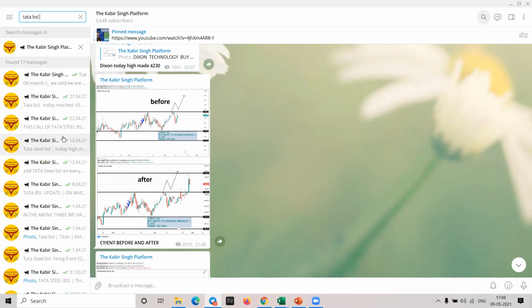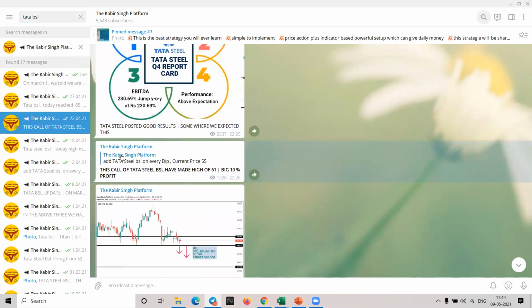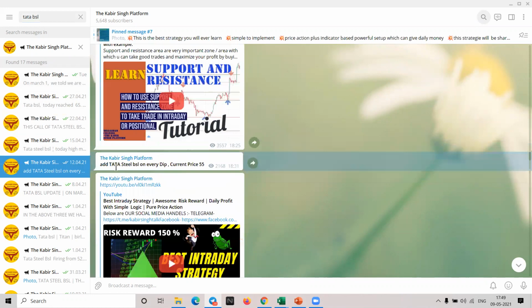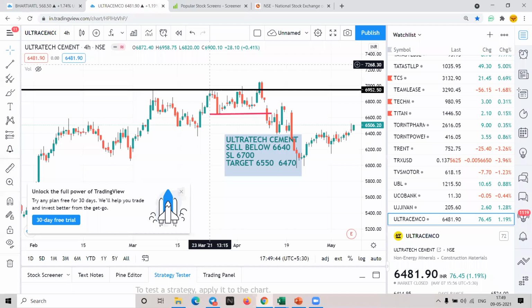So on that day I told in the group, buy on dips. It is a very good stock. Okay, so this was the message posted. Add Tata Steel BSL on every dip, current price is around 55. This was the statement which we gave around April 12th. Okay, now just check out the list here.